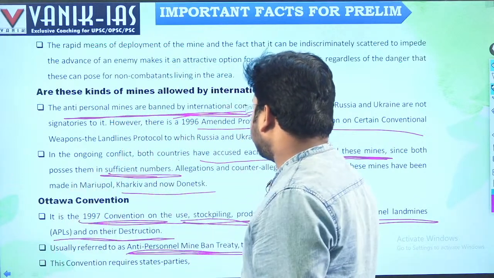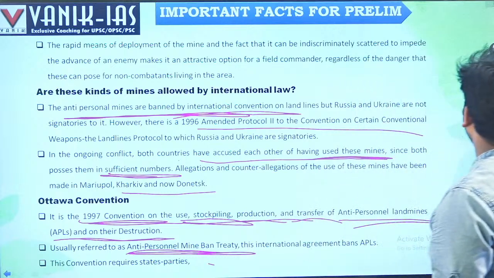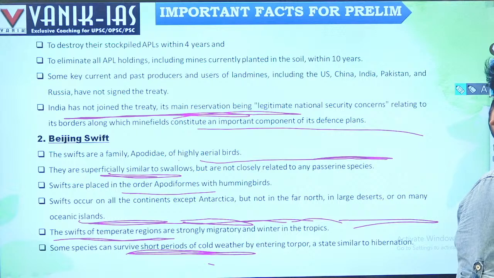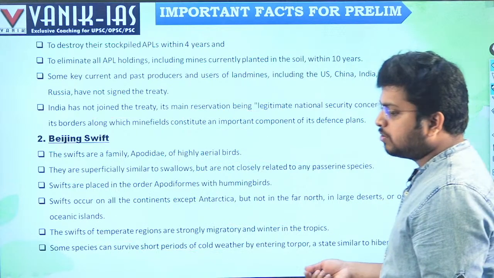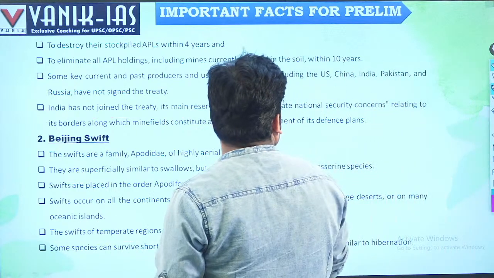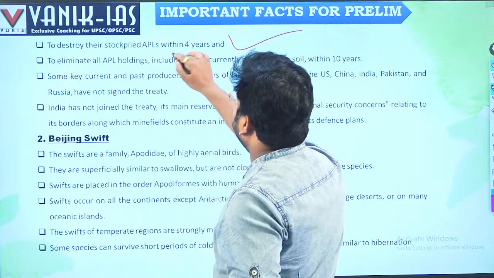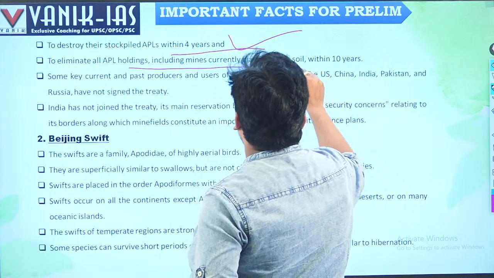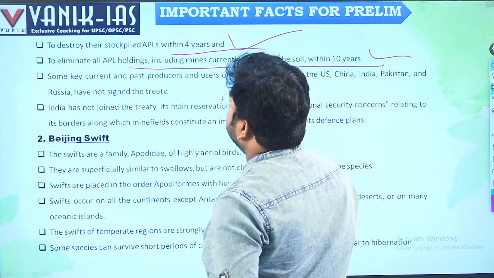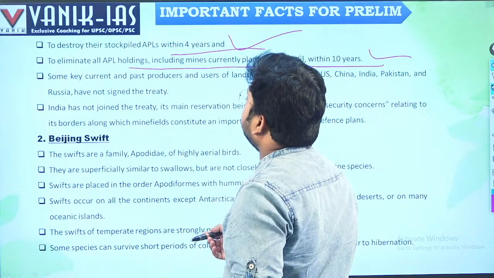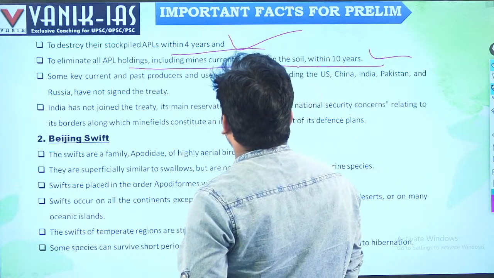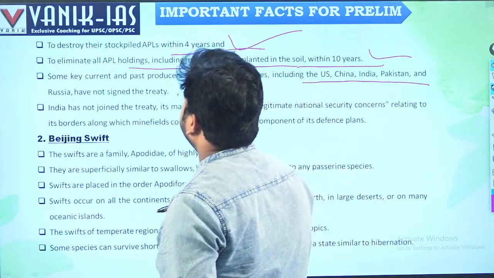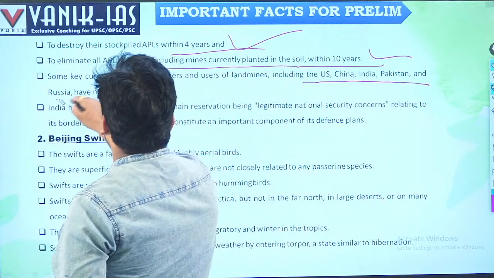This convention requires state parties to destroy the stockpiles of anti-personnel mines within 4 years, and to eliminate holdings, including mines currently planted in the soil, within 10 years. The key current and past producers and users of landmines, including the US, China, India, Pakistan and Russia, are not signatories to the treaty.